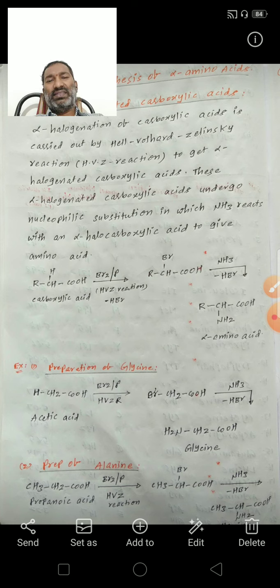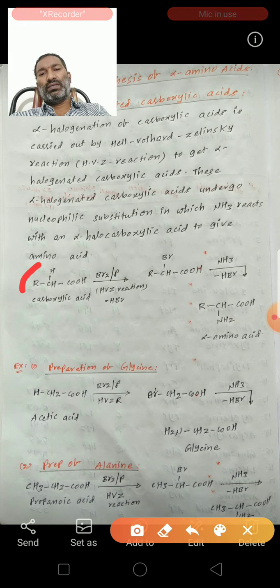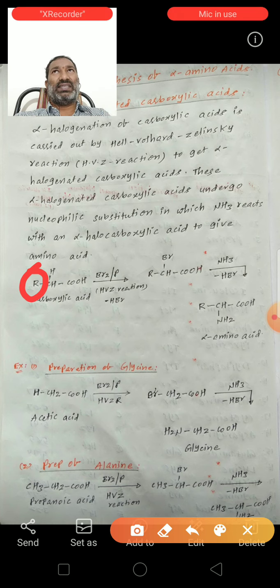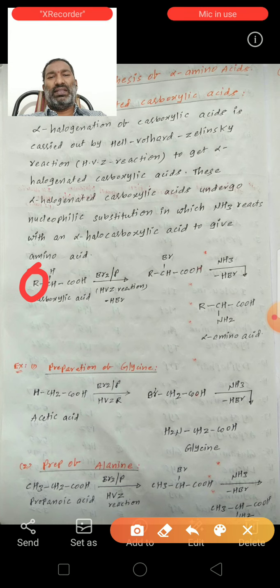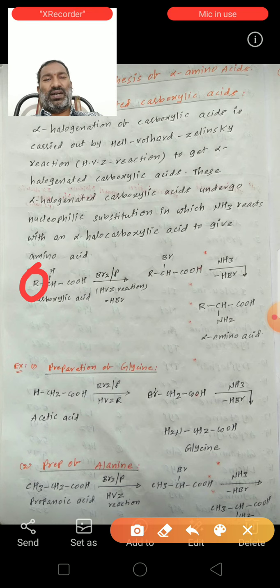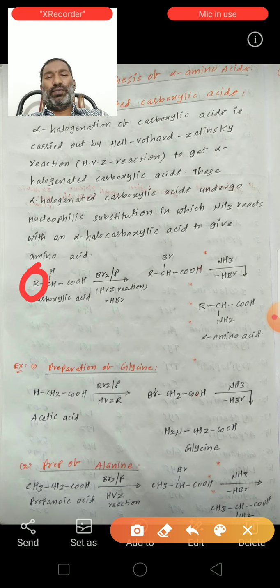Here R is the alkyl group or side chain substitution, the side chain of the alpha amino acids. So by the substitution of different alkyl groups in the place of R, we can prepare the different amino acids.